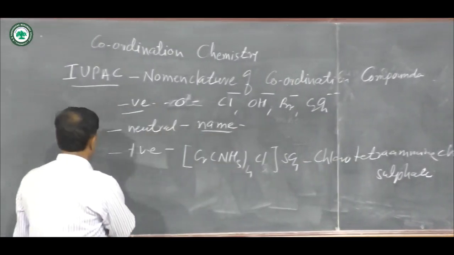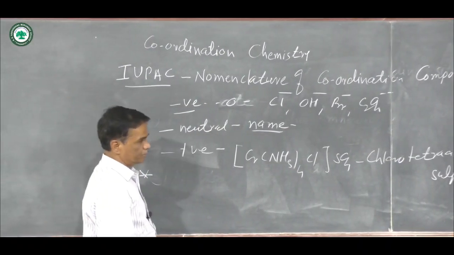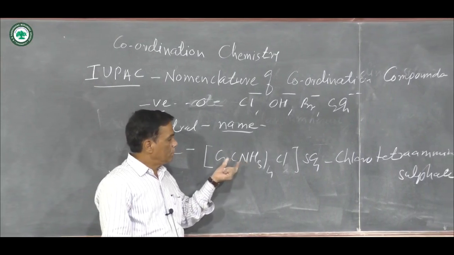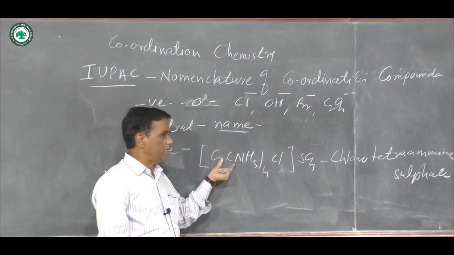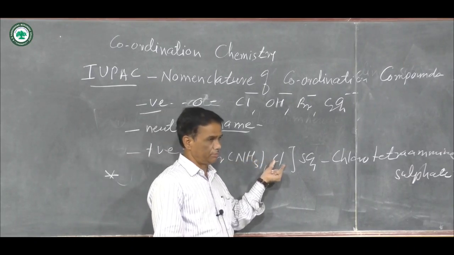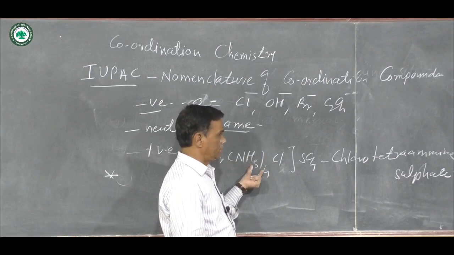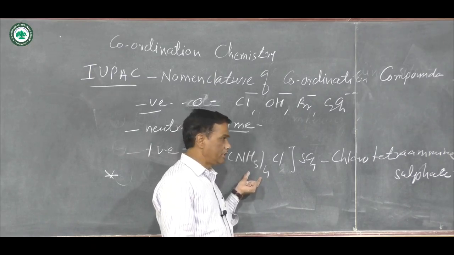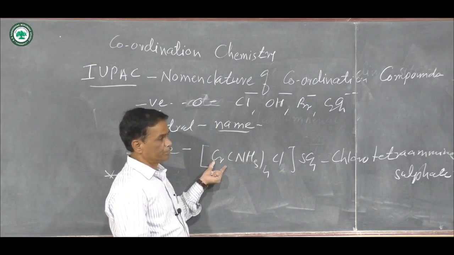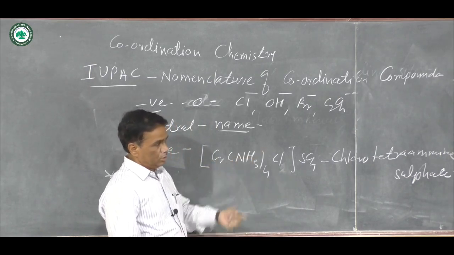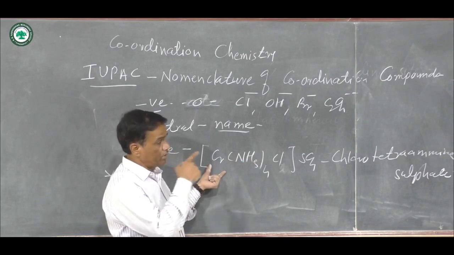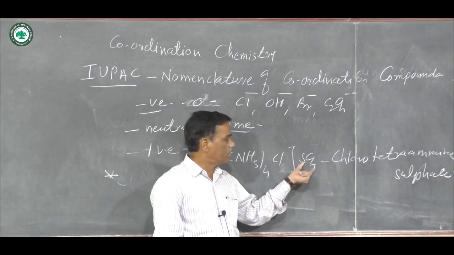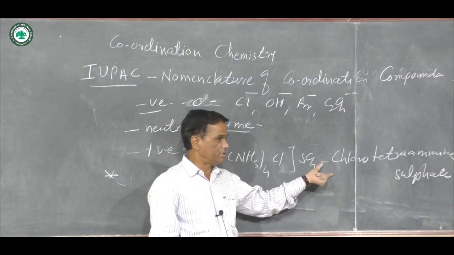Then the next rule for the nomenclature of coordination compounds is that when these compounds are represented, the order of naming ligands is first negative ligand, then neutral ligand, then if a positive ligand is present in the square bracket, that ligand is named, then the name of the central metal ion, then the charge in Roman numeral, and finally outside the square bracket whatever ligand is present, that nomenclature is given.